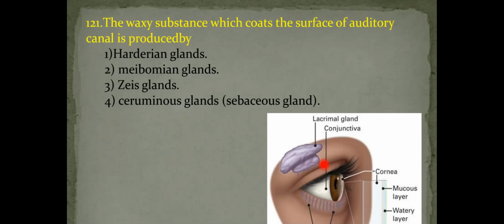And glands of Zeis secrete a white substance. In the morning there is an accumulation of white substance at the corner of the eye that is secreted by the Zeis glands. So 121 answer is fourth option.